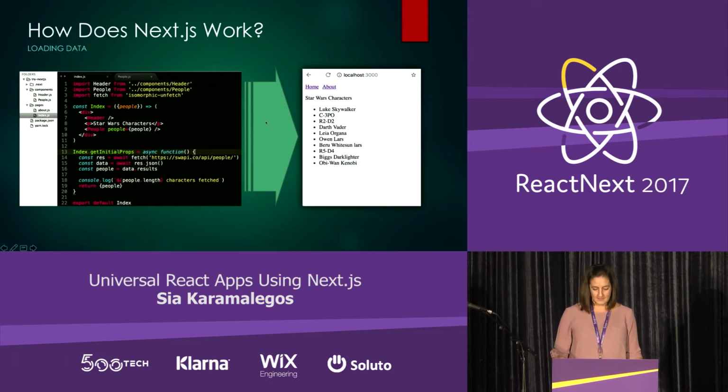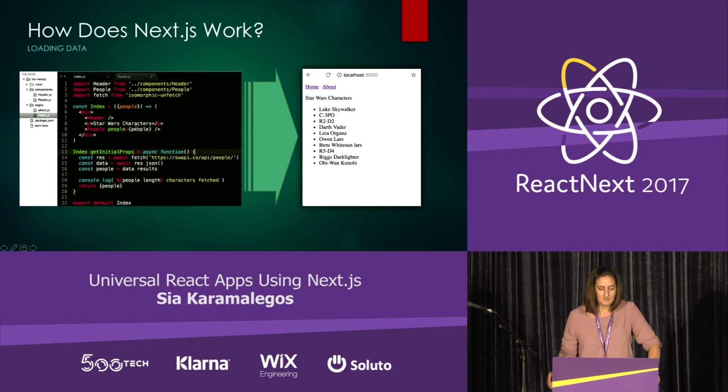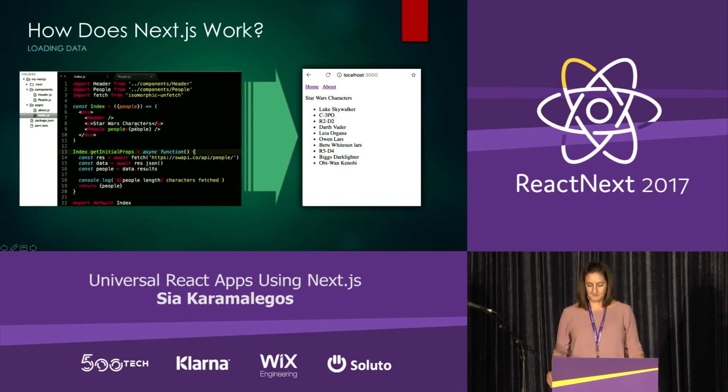So here you can see that I want to load the Star Wars characters on my index route, and I'm using the Star Wars API. I use a simple async await method, it's so small and slow, to grab that data, and then from getInitialProps, I return an object with the people in it. You can see at the top in the index component, I have access to that people prop.